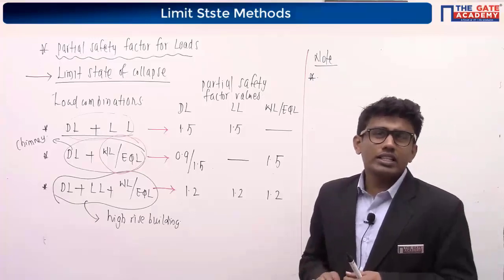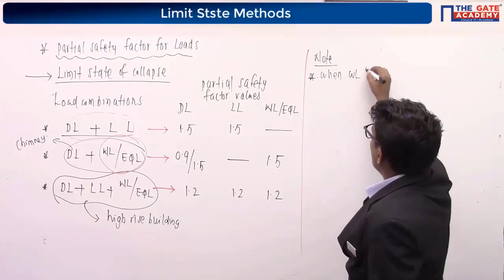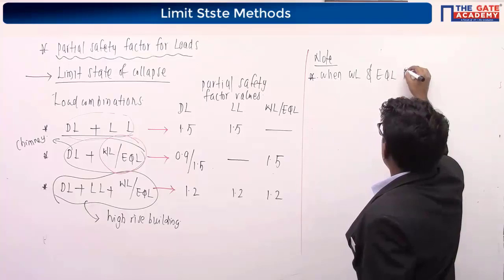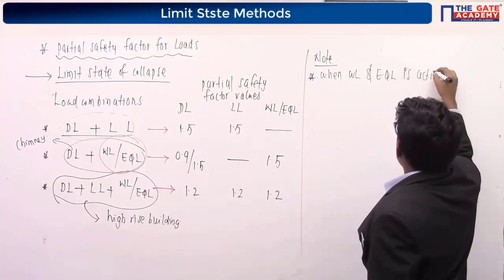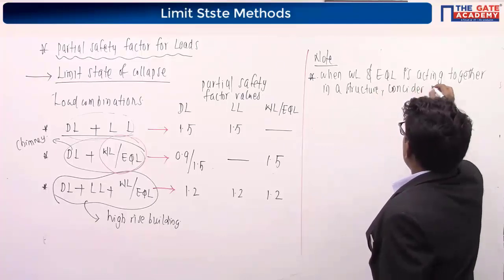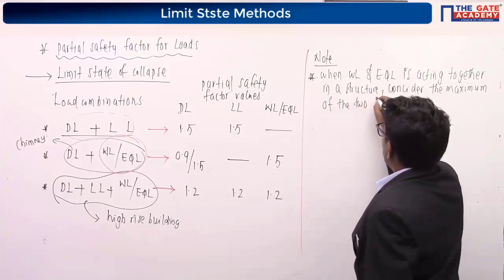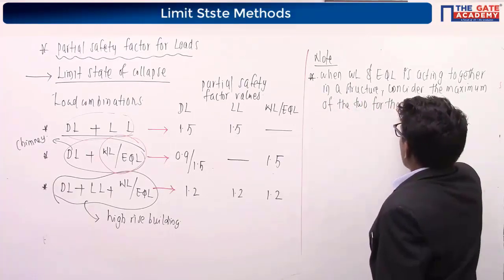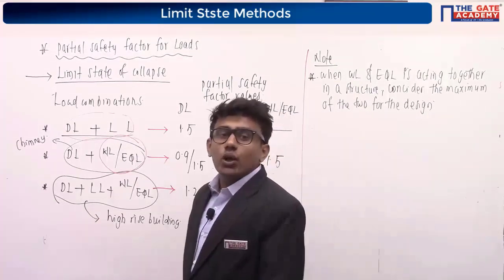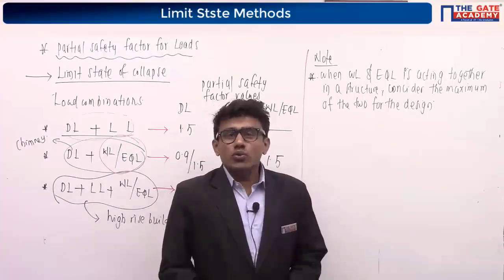I write it here: when wind load and earthquake load are acting together in a structure, consider the maximum of the two for the design.